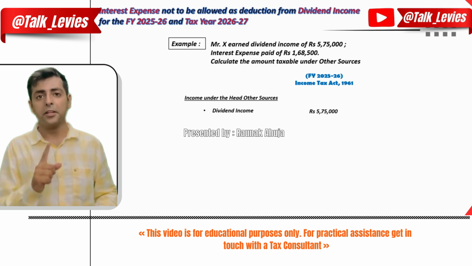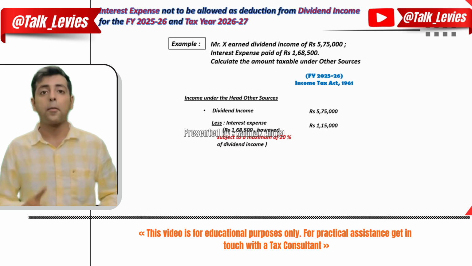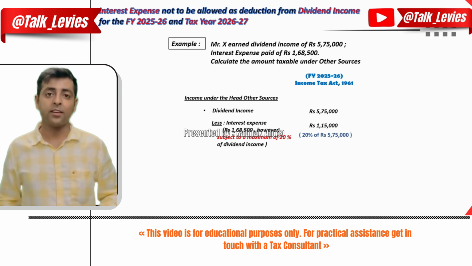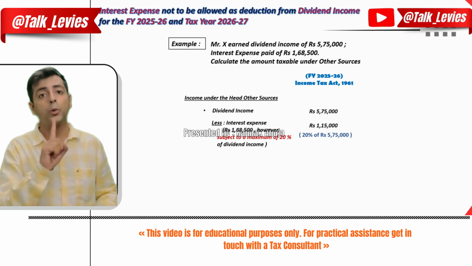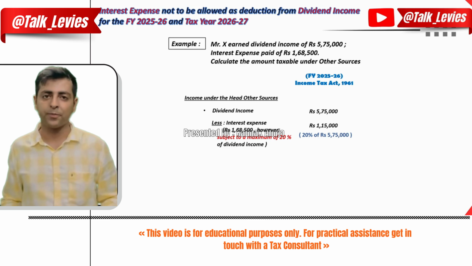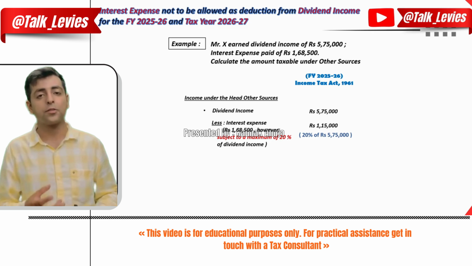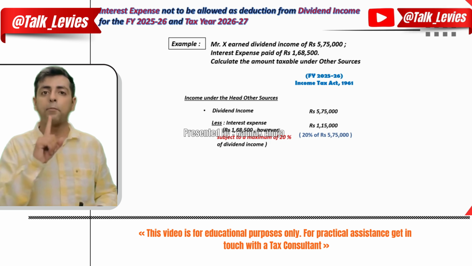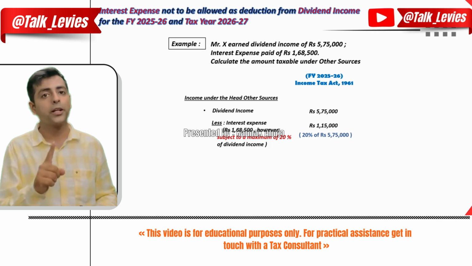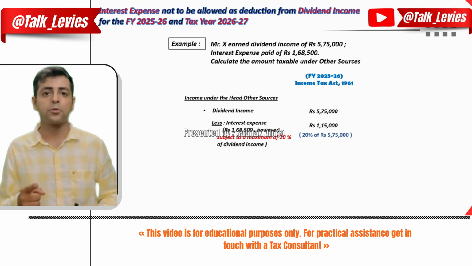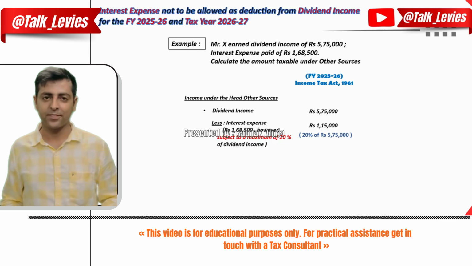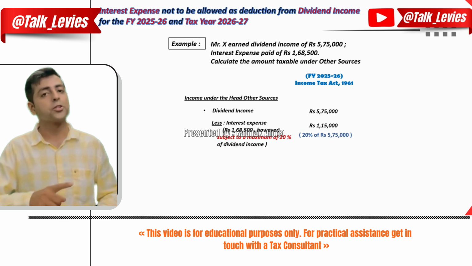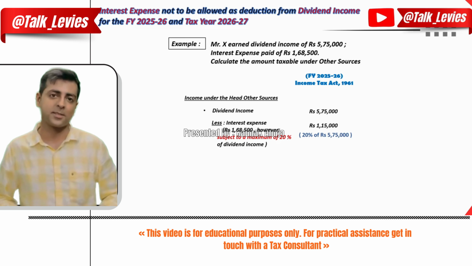In this case, the interest expense will be allowed as deduction, but there is a maximum cap to it. The interest expense that will be allowed as deduction would be subject to a maximum of 20% of the dividend amount. In this case, dividend amount is 5,75,000. So, the maximum amount that can be deducted would be 20% of 5,75,000, which comes to 1,15,000. So, instead of 1,68,500, 1,15,000 will be allowed as deduction. So, we understand that this change is not applicable for the financial year 25-26.